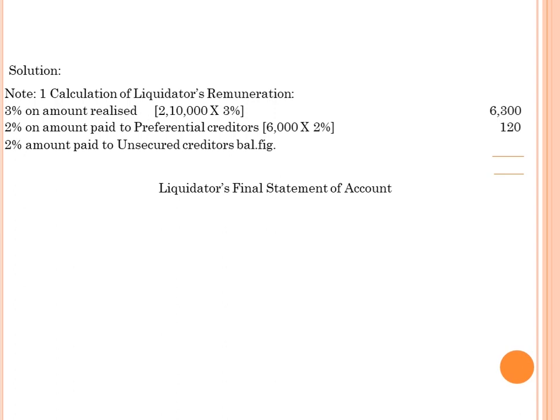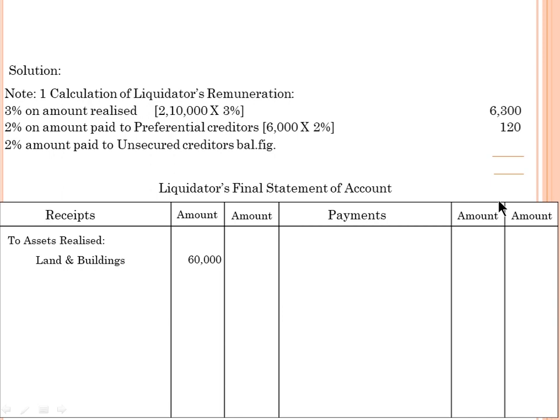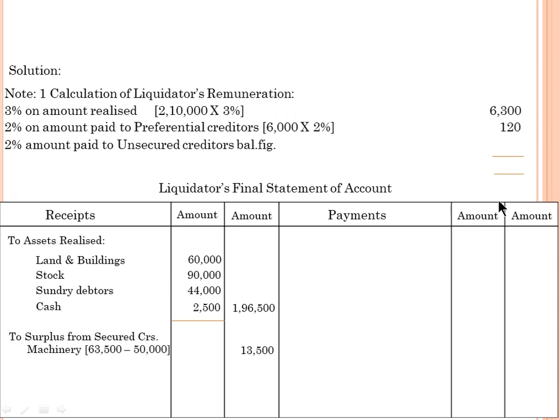Now write down the heading, liquidator's final statement. Divide into 4 columns: receipt, amount, payment, amount. Okay. Start with the debit side. To assets realized, land and building 60,000 is given, stock 90,000, sundry debtors 40% of book value. So debtors 1,10,000. Out of 1,10,000, 40% is 44,000. Okay, cash 2,500, and find the total 1,96,500.